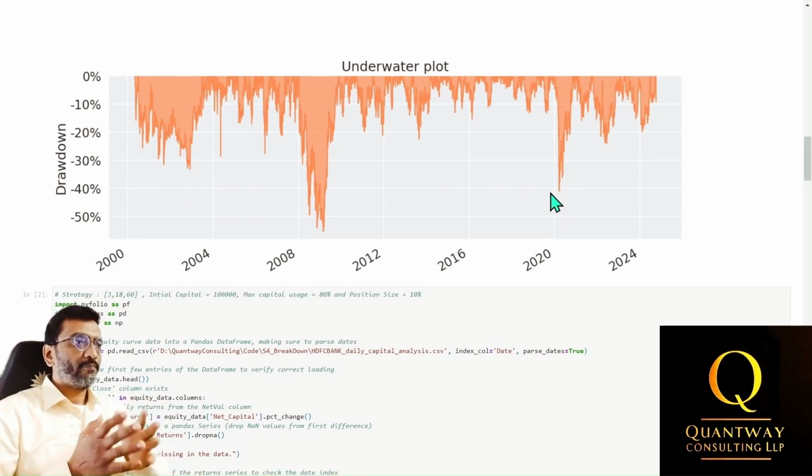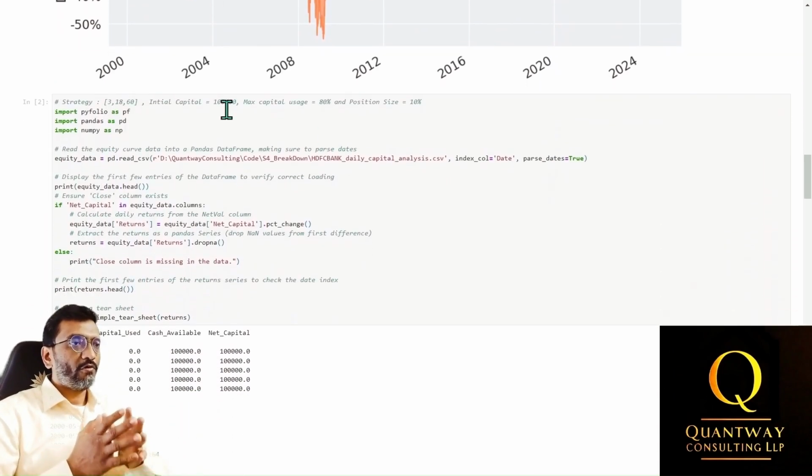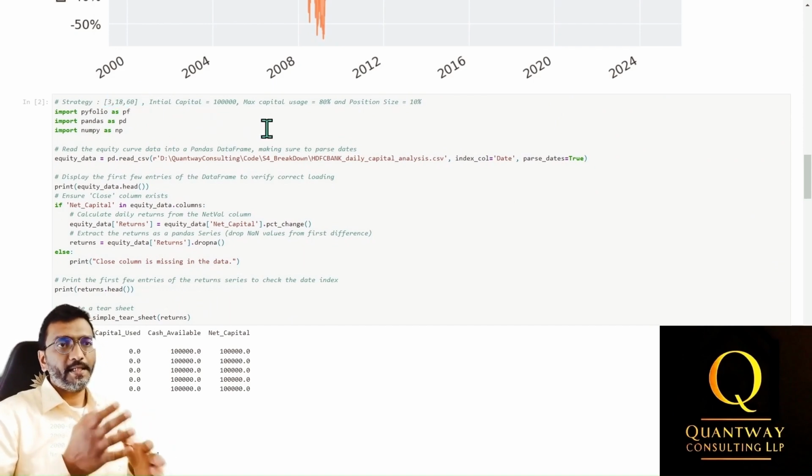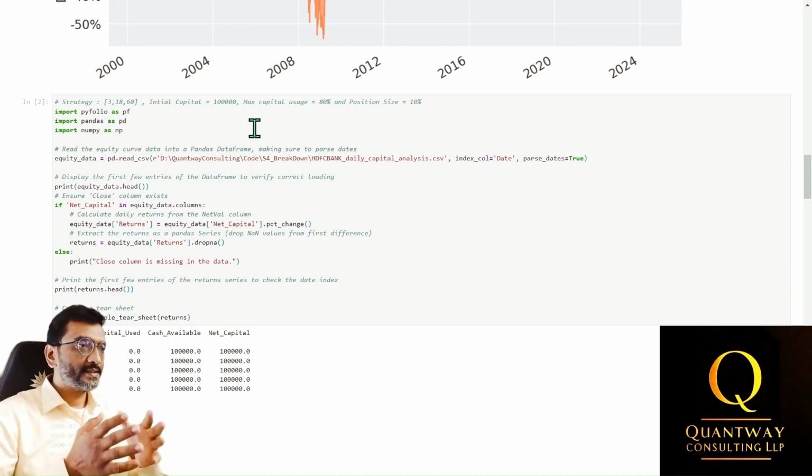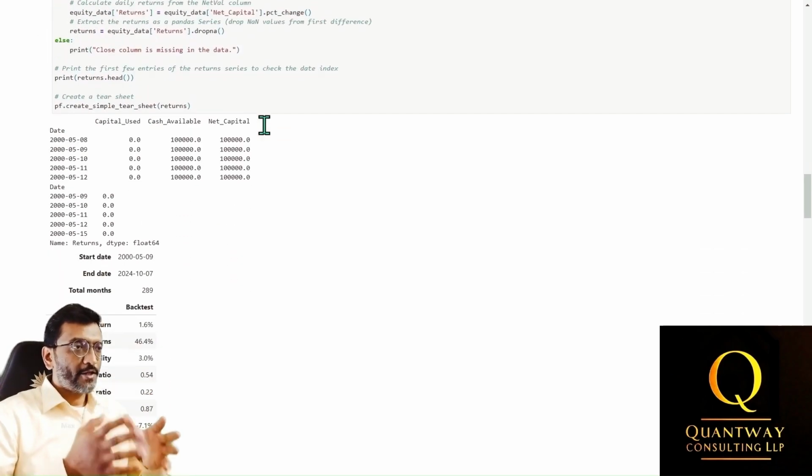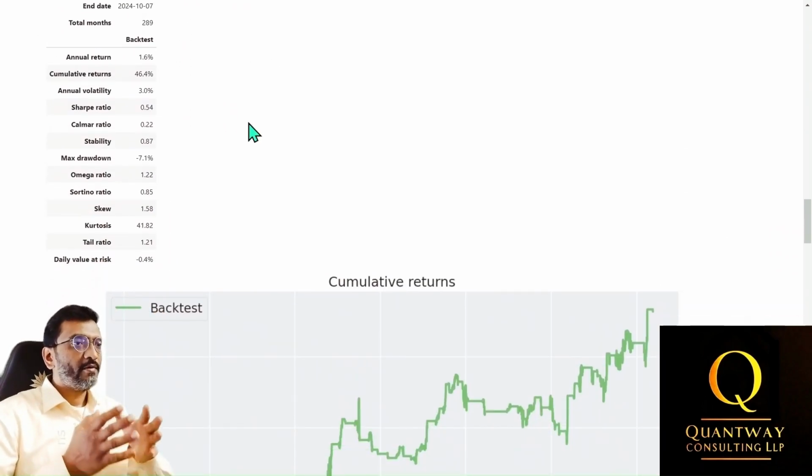Next, I have passed the equity curve of the net capital generated by the trading using the settings of minus 3% stop loss, 18% of fixed gains, and 60 days of hold time. The annual returns in this case were 1.6%, cumulative returns was around 46.4%, and the max drawdown was limited to only minus 7.1%.